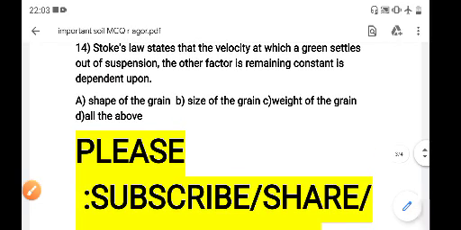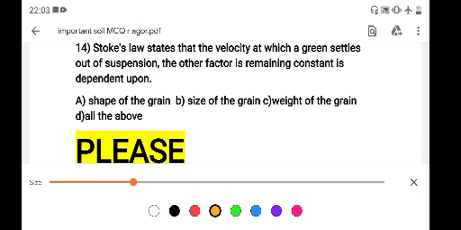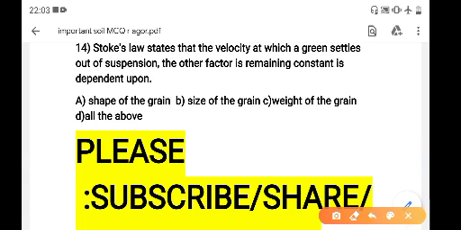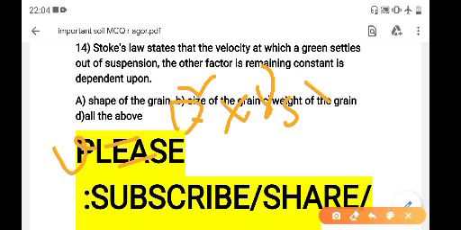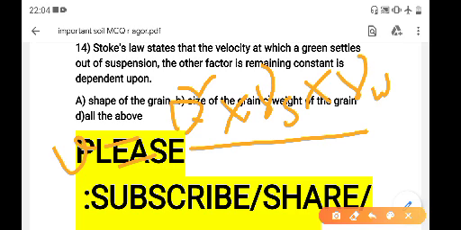You know that Stokes' law: V equals d square into gamma s minus gamma w by 18 eta.